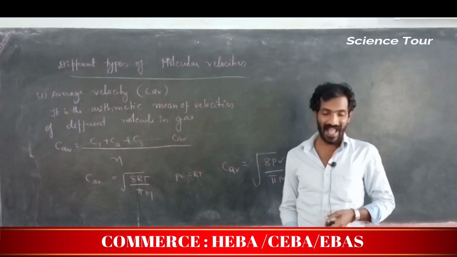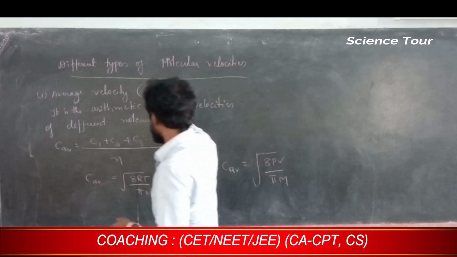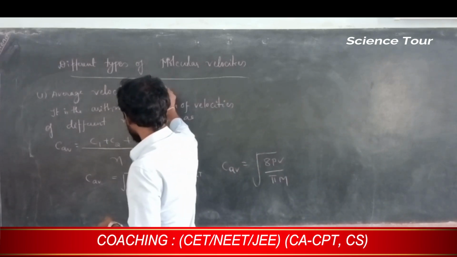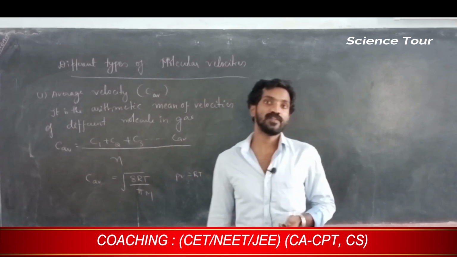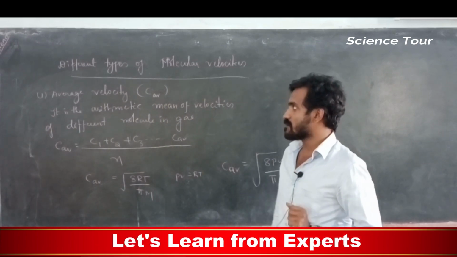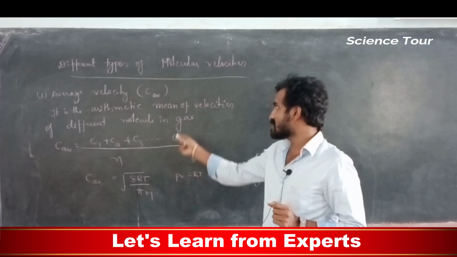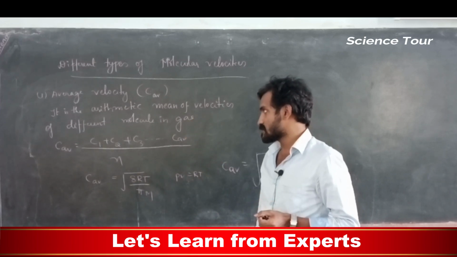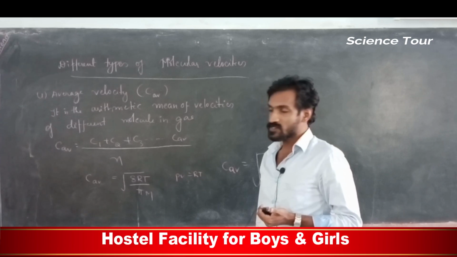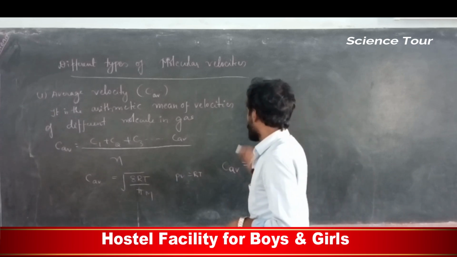First is called average velocity, which you write as C average. Velocity is represented by C. And what do you mean by C average? It is the arithmetic mean of the velocities of the different molecules in a gas. Arithmetic mean, very simple, my dear students.